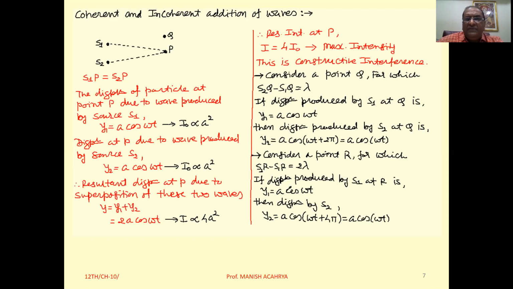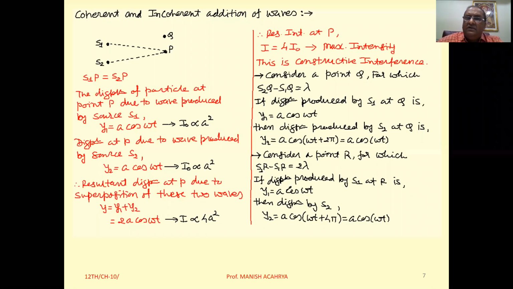Okay. Now after that, at point Q also, we will get the constructive interference. It implies that at point P or Q also we get the bright fringe.